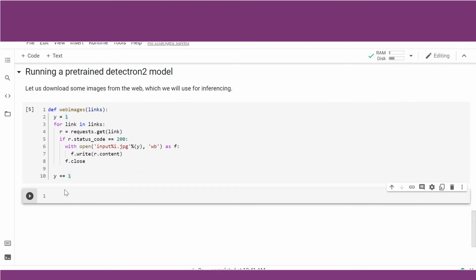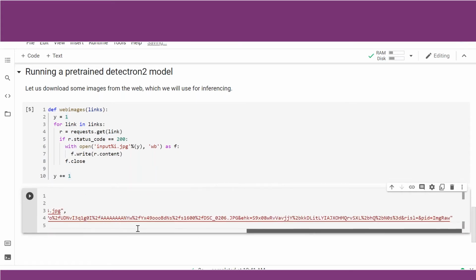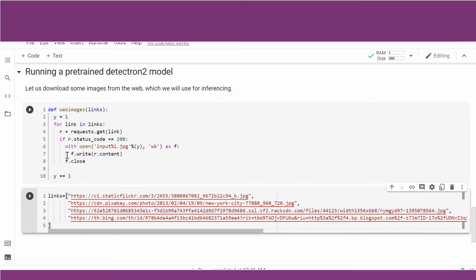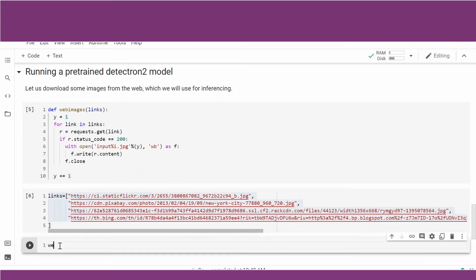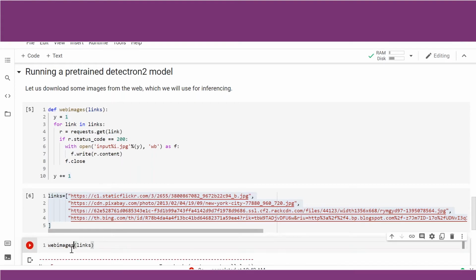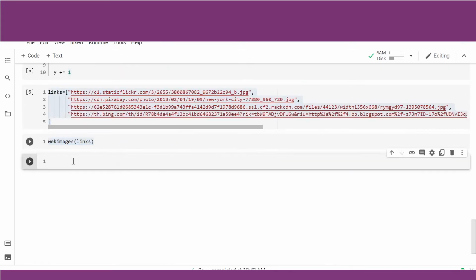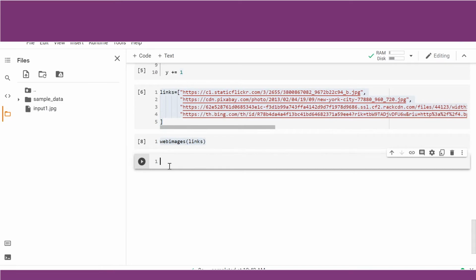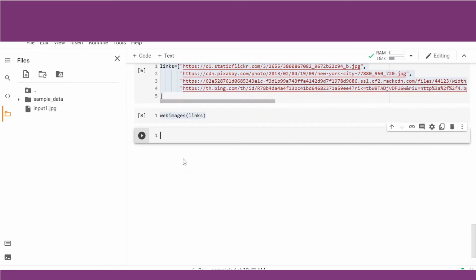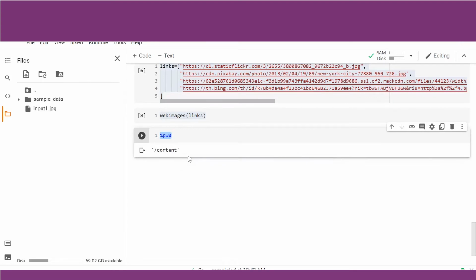Now, the links which we want to open, I have created a list of it. Let us just use that here. So these are the images located on the web which we want to download. These links we can pass into our definition in order to download these images from the web. So let us call that method web_images(links). Yep. Just to ensure what folder we are operating on at present, let us run %pwd. So we are operating from the content folder.